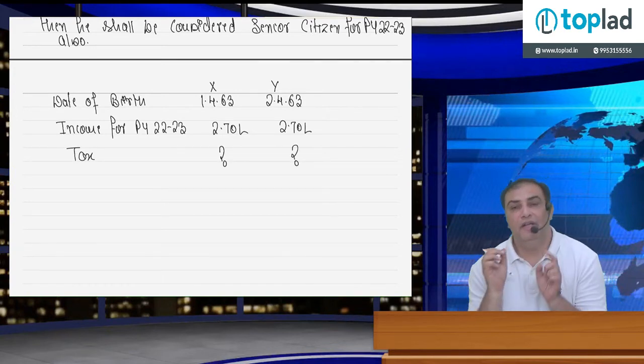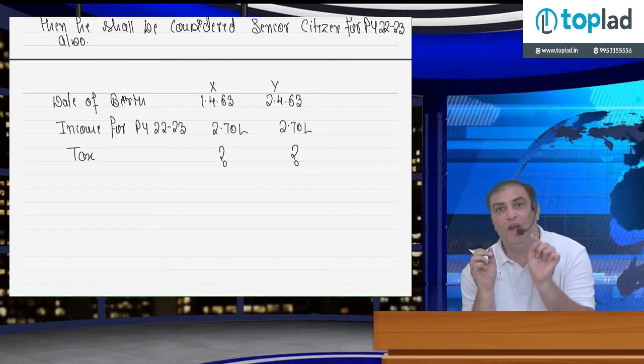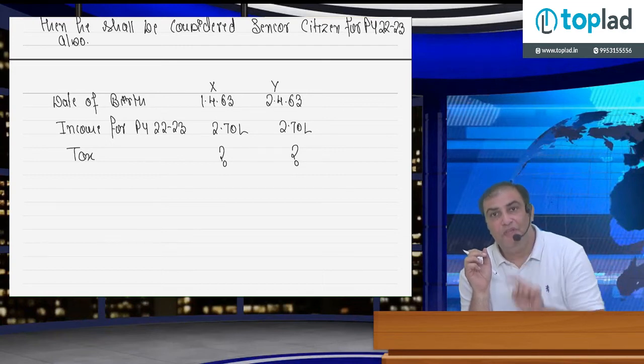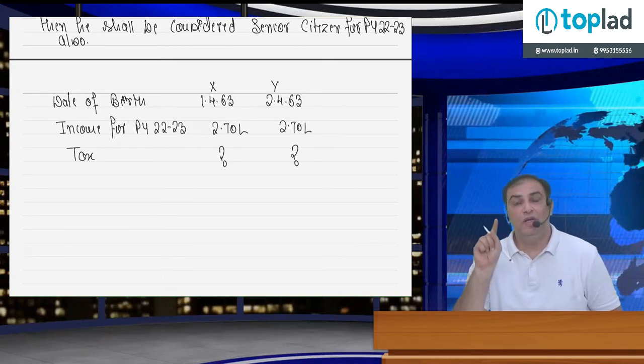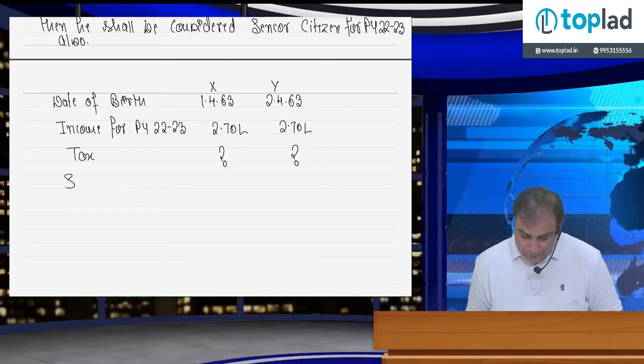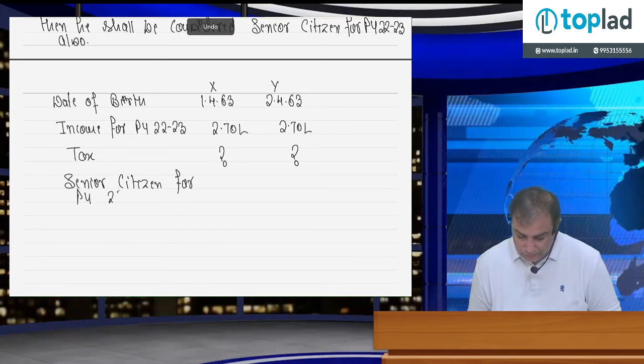Now the very important thing: if an individual was born on 1/4/1963, just a single date, so please learn it. He shall be considered a senior citizen for previous year 22-23 also. So, senior citizen for PY 22-23: in case of Mr. X, answer is yes.